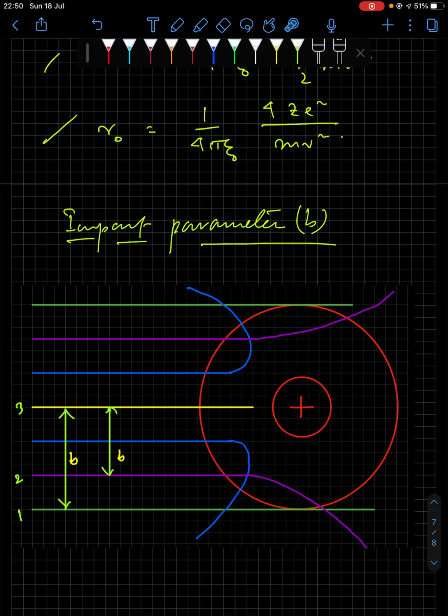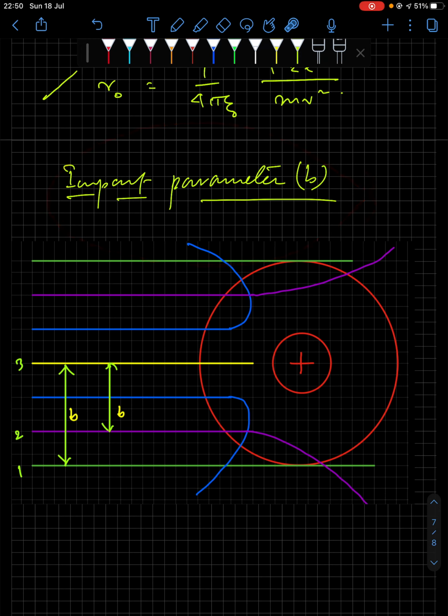So we go to impact parameter next. Impact parameter is basically this perpendicular distance from the axis which passes through the center of the nucleus. If you talk about this particular alpha particle path, or alpha beam, or velocity vector, for this particular trajectory of the alpha particle, b is maximum. You see, when theta, the scattering angle, is 0 degree here, then b is maximum.